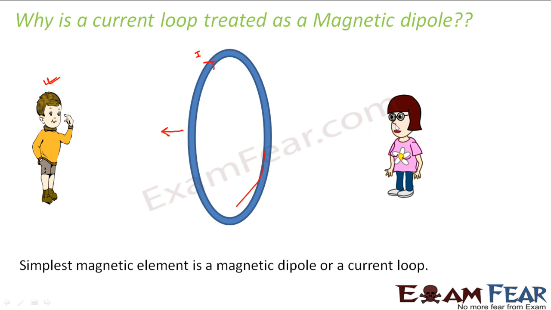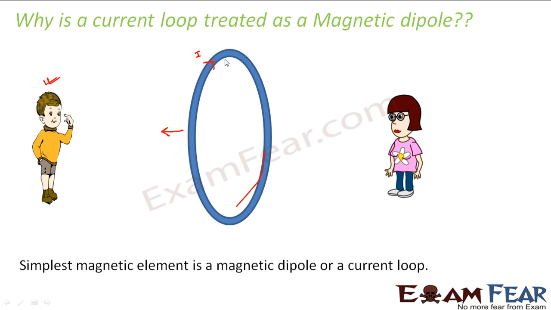Now, when this girl who is standing on the other side of the loop sees it, for her the current is flowing in the opposite direction. If you hold a bangle in your hand and the current is flowing in the clockwise direction for you, then for somebody standing in front of you, the same current is flowing in the opposite direction.